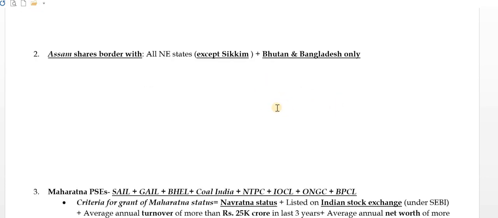The 6 other states covered are Arunachal Pradesh, Nagaland, Manipur, Mizoram, Meghalaya and Tripura. These states share a border with Assam. So except Sikkim, every state in northeastern India shares a border with Assam. But only 2 countries share an international border with Assam. In the north it shares a border with Bhutan, and in the south with Bangladesh only. It does not share borders with other countries. Please remember this.